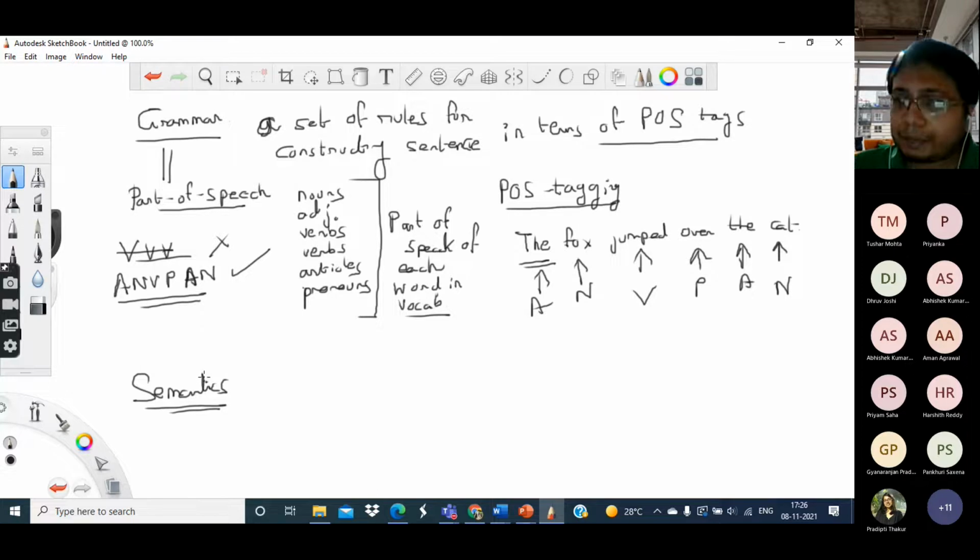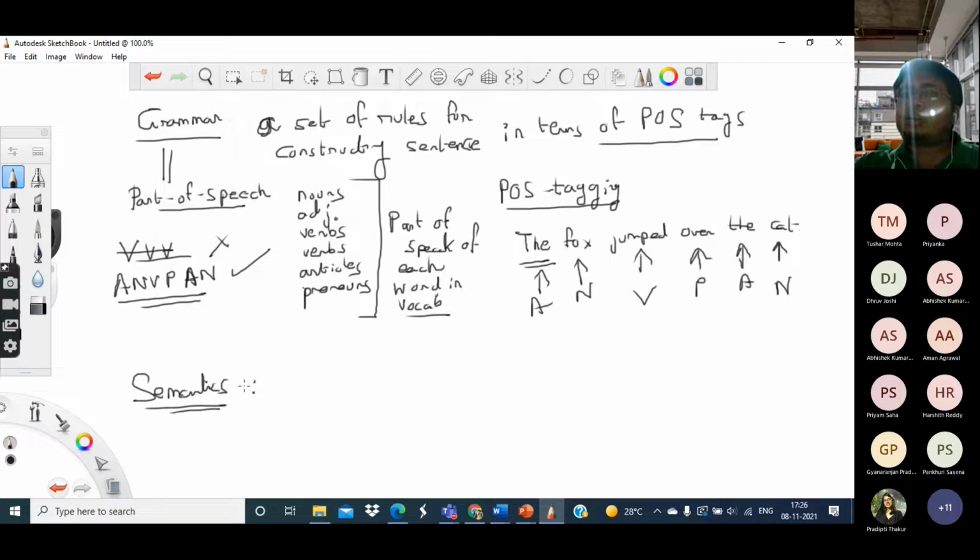So for that purpose, we need to consider the meanings of every different word. Every word will probably map to a real world object or a real world action or something in the real world, and that mapping is what assigns a meaning to a word.